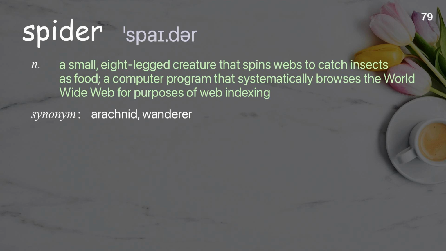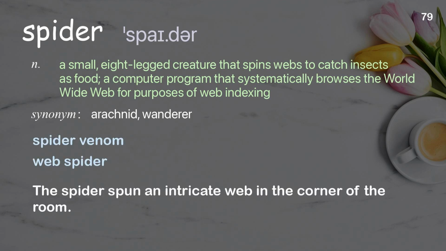Spider. A small, eight-legged creature that spins webs to catch insects as food; a computer program that systematically browses the World Wide Web for purposes of web indexing. Examples: Spider venom, web spider. The spider spun an intricate web in the corner of the room.